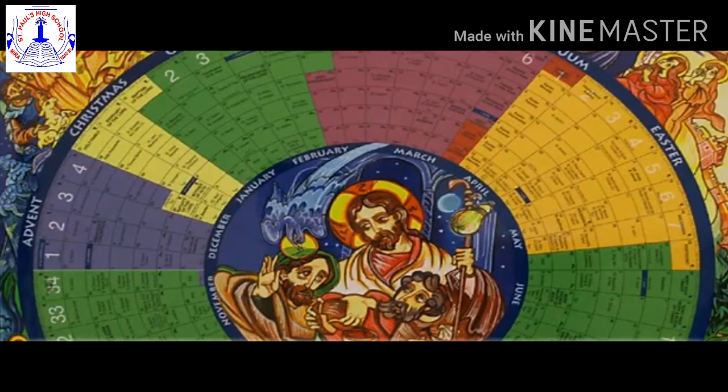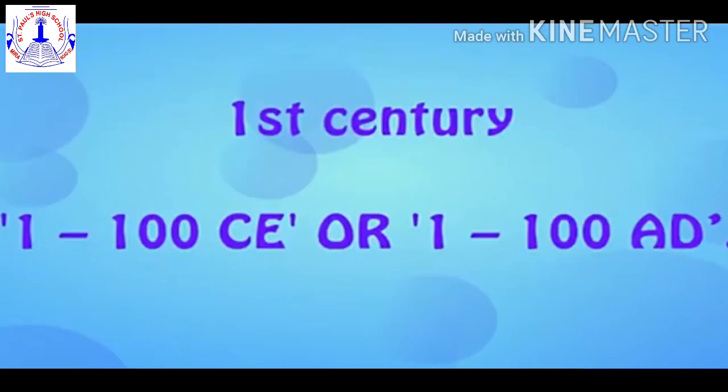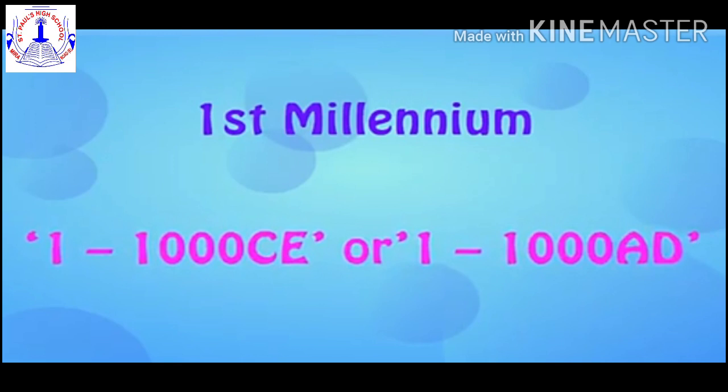The first year of this era is the year when it began. It is shown with a number 1. The years after that are indicated by the next numbers in serial order. The first 100 years, that is, the first century of this era, is written as 1 to 100 CE or 1 to 100 AD. The period of the first millennium of this era is written as 1 to 1000 CE or 1 to 1000 AD.